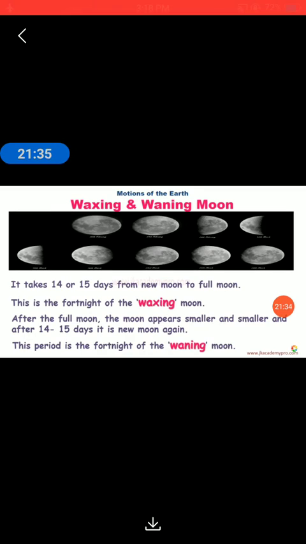From the full moon, the moon appears smaller and smaller, and after 14 to 15 days it is new moon again. This fortnight is called the waning moon.